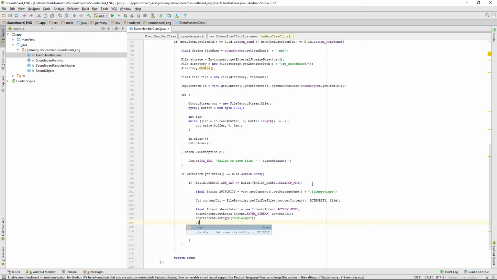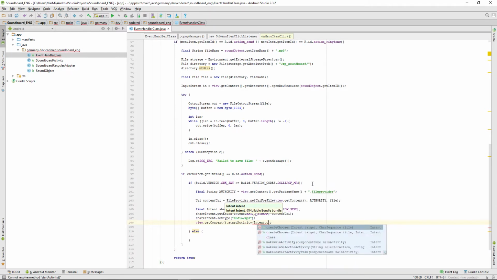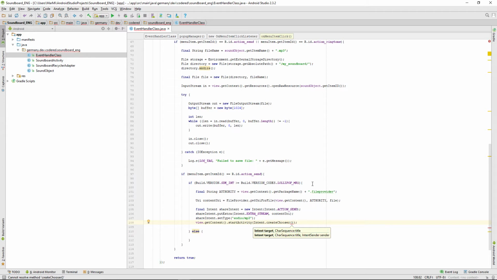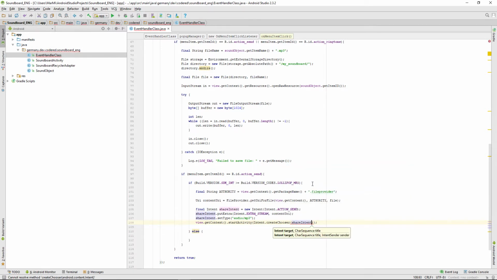So share intent set type, and well, we're just sending an audio file, or rather an MP3 file. And then we just want to start a new activity, and well, we're creating an app chooser, intent.createChooser, giving it the intent, well, that's share intent, and a text or title for the app chooser.